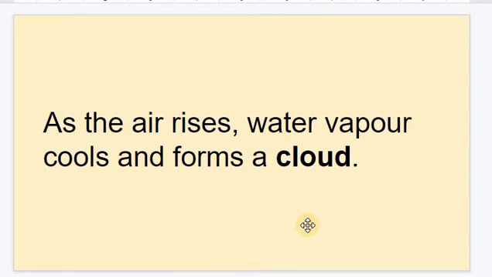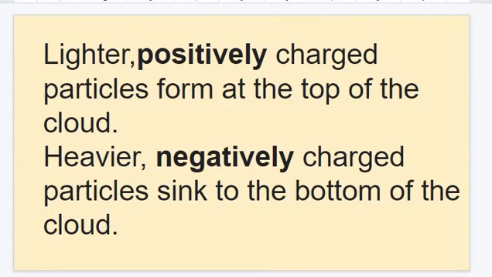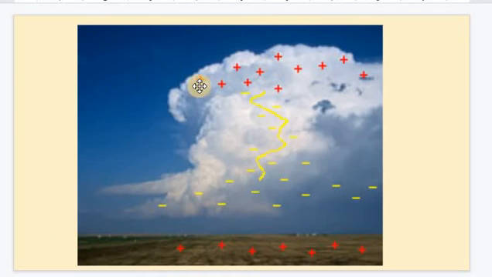As the air rises, water vapor cools and forms a cloud. Millions and millions of water droplets and ice particles whirl about in the cloud. They collide with the rising moisture and knock out the electrons. So lighter positively charged particles form at the top of the cloud and heavier negatively charged particles sink to the bottom of the cloud. Here you could see the positive charges on the top and the negative charges accumulated at the bottom of the cloud.